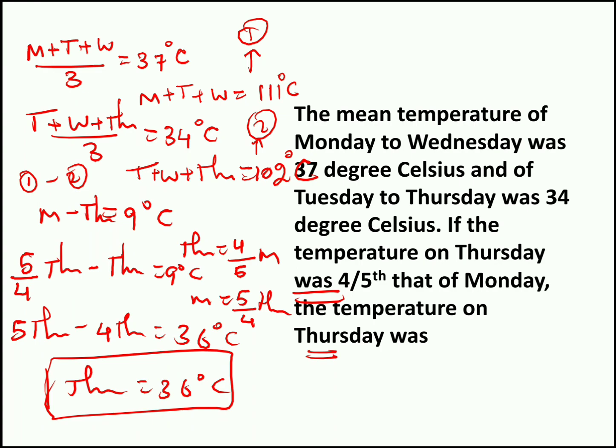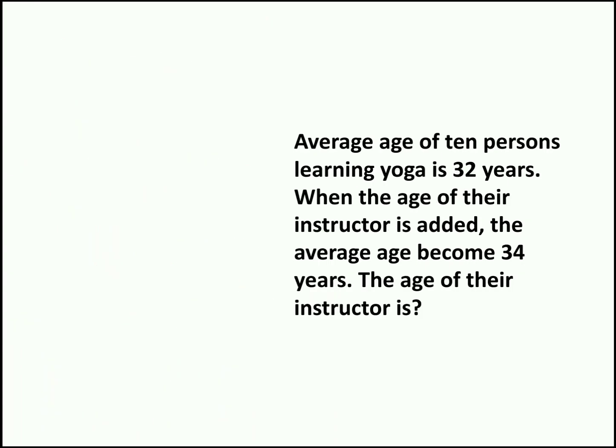Moving to question number 3. The average age of 10 persons learning yoga is 32 years. When the age of their instructor is added, the average age becomes 34 years. The age of their instructor is dash. The question is really simple. We have 10 persons and their average is 32. So the sum of ages of all these 10 persons will be 10 into 32, 320 years.